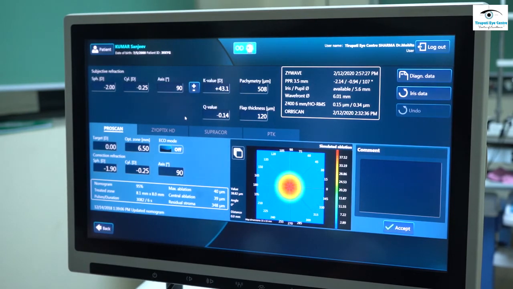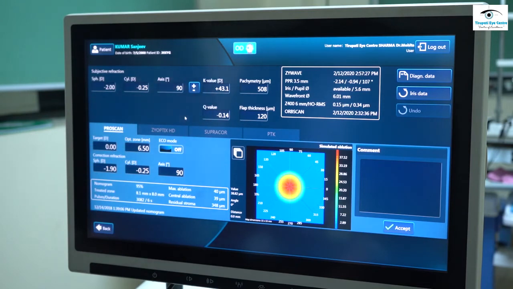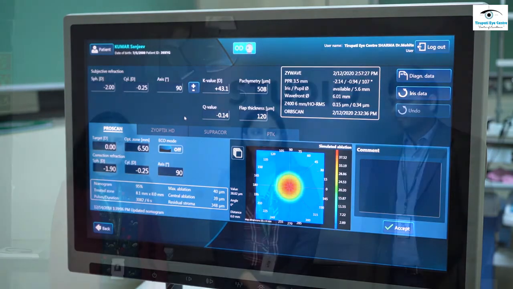In a similar way, we can also do a Xioptics module or the SupraCore module, where the treatment planning is on basically the same lines, but a different kind of data is also required for planning the treatment. So this is the importance of learning LASIK diagnostics and how to plan a treatment.